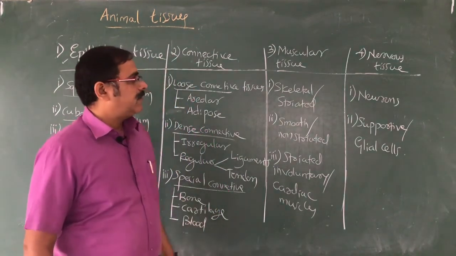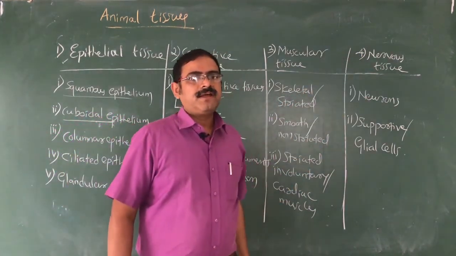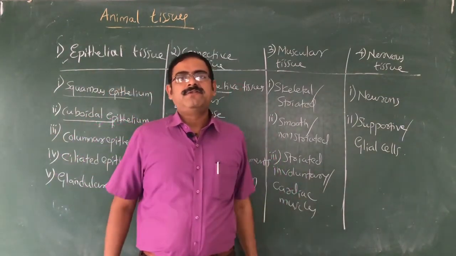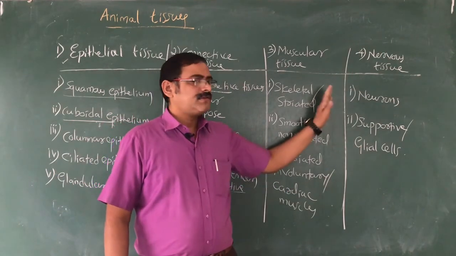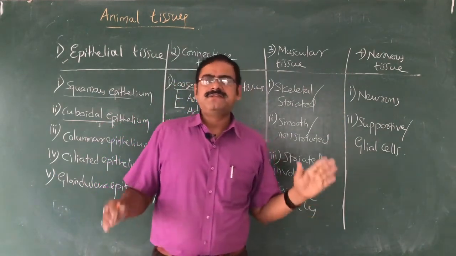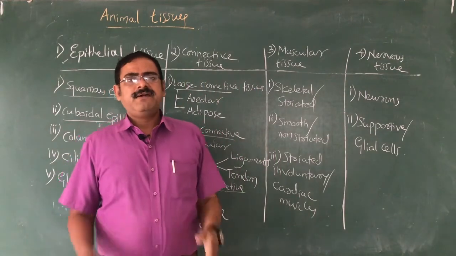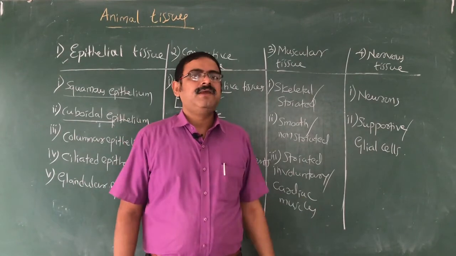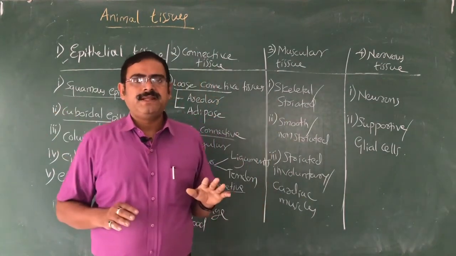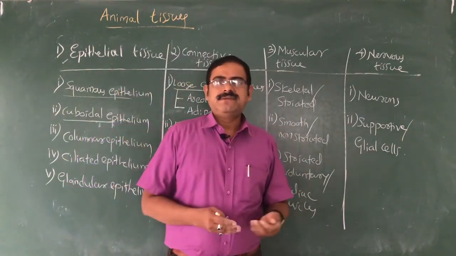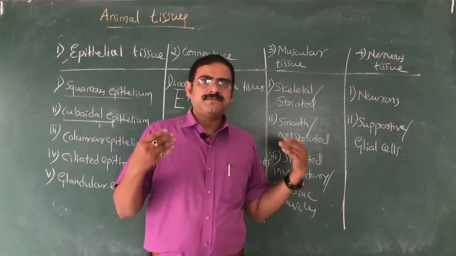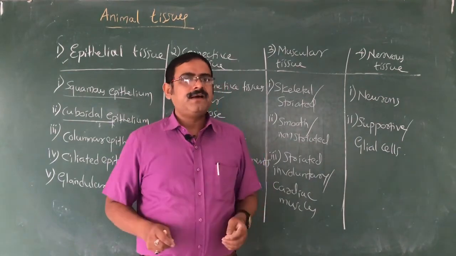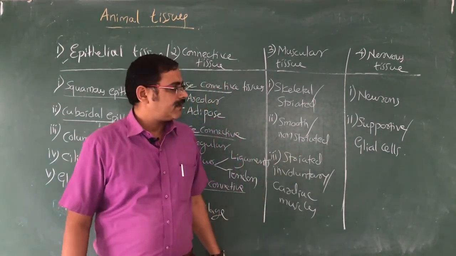Neuron, mainly the part of the nervous system. Without the nervous system, without sense organs, we are not at all connected to the outer world, right? So the nervous system is most important. We have billions of neurons in our brain, and our central nervous system means the brain and spinal cord. Peripheral nervous system means the nerves coming out of the brain, cranial nerves we say, the nerves coming out of the spinal cord, spinal nerves we say, the nerves reaching to the tip of the finger also, all that comes under the peripheral nervous system.